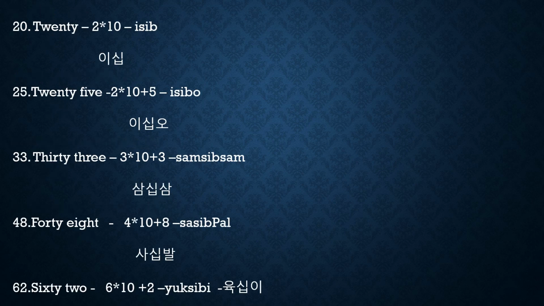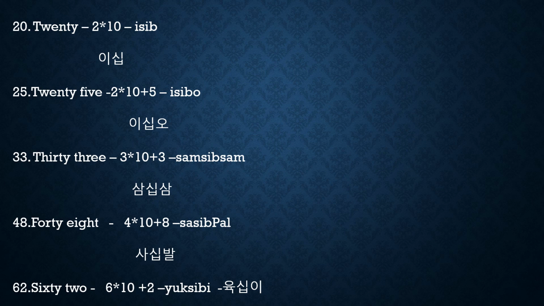20. Now look here. How to write 20? This is just for your ease of understanding, I mentioned it like this: 20 is 2 star 10. What is 2? E. 10 is ship. Again, how to write 25? This is the format for all the numbers, but don't write it like 25 means 5 fives or something. This is only the format for how to use it for all the numbers.